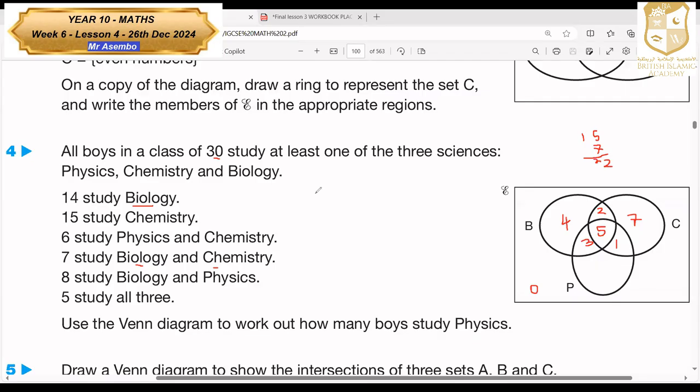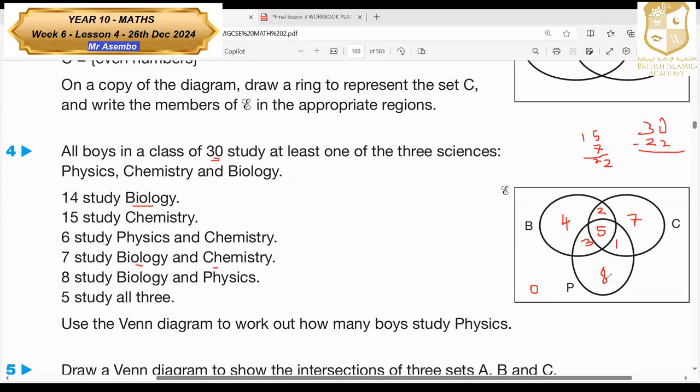So 22 people in total, but they should add up to 30. So we take 30 minus 22, and those remaining people, who are in physics only, are 8.